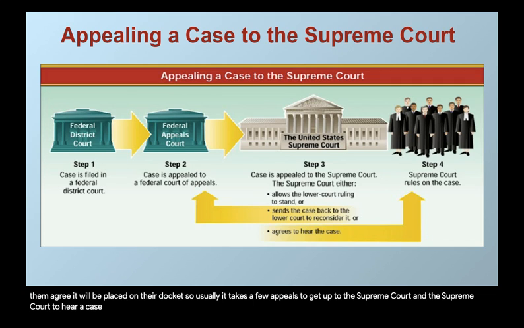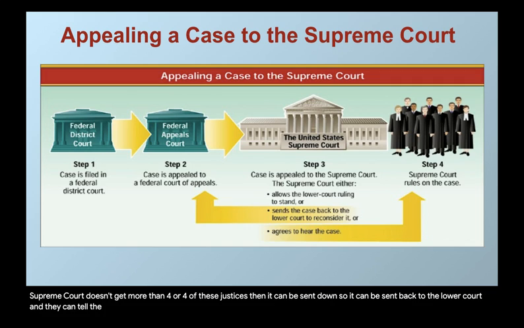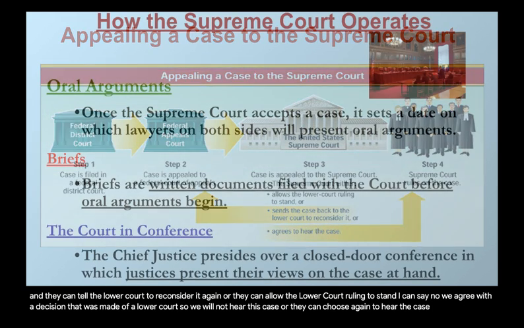Usually it takes a few appeals to get up to the Supreme Court for the Supreme Court to hear a case. Now, the Supreme Court also doesn't have to hear a case. If someone appeals to the Supreme Court and the Supreme Court doesn't get 4 of these justices, then it can be sent back to the lower court and they can tell the lower court to reconsider it again, or they can allow the lower court ruling to stand. They can say, no, we agree with the decision that was made at the lower court, so we will not hear this case. Or they can choose again to hear the case.